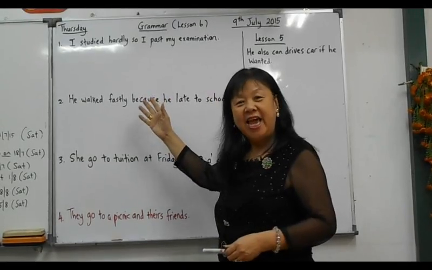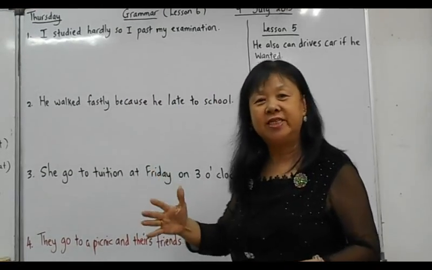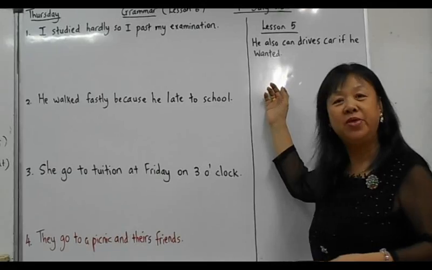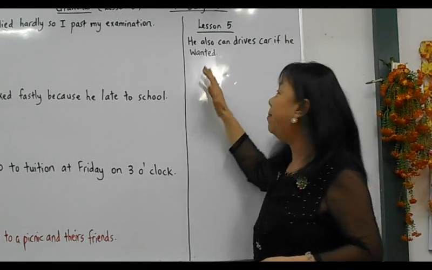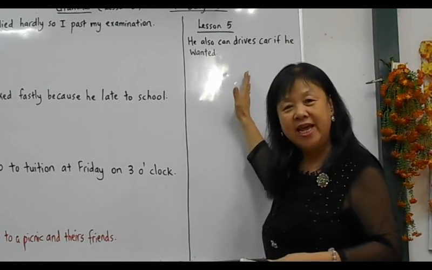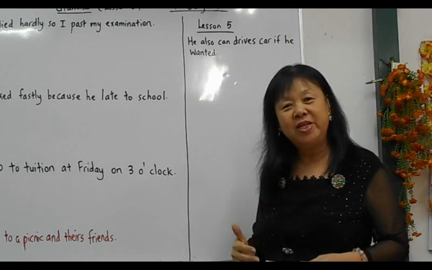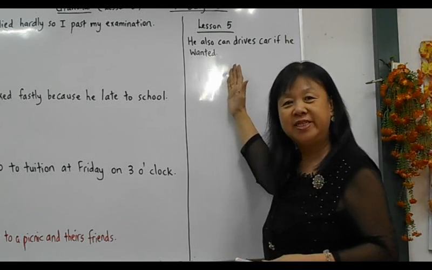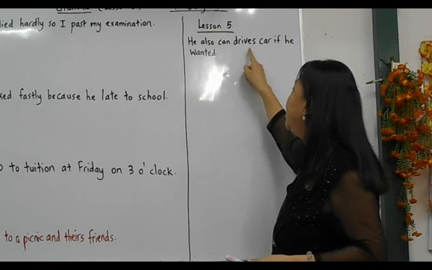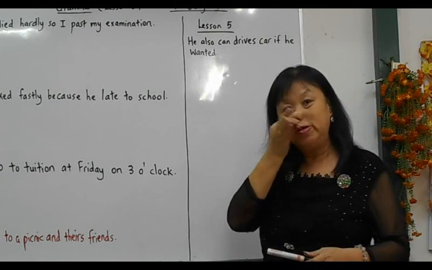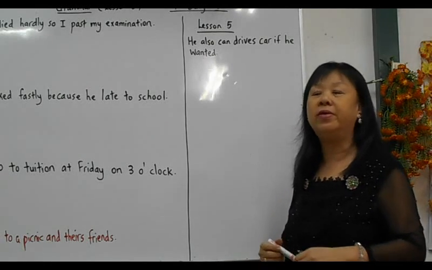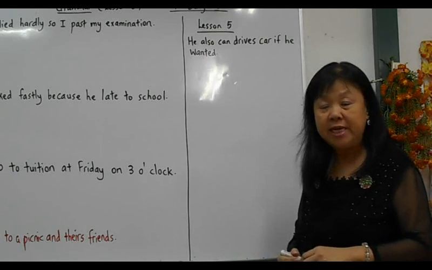I'm Dr. Lee, and before I start with lesson 6, I'd like to discuss with you lesson 5, whereby I put forward this sentence and asked you to do at home, whether you are able to do this. He also can drive car if he wanted. Do you think this is right? Definitely wrong. Where is the first mistake?